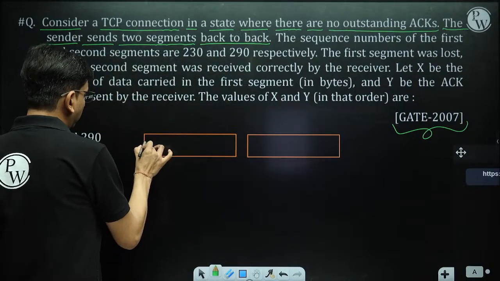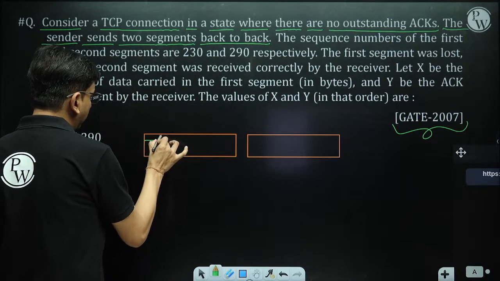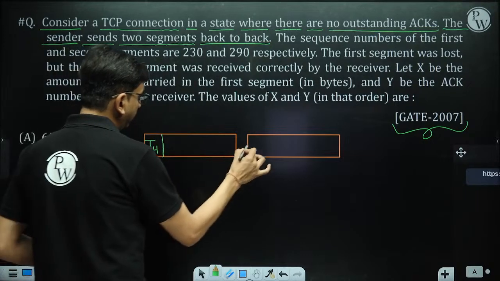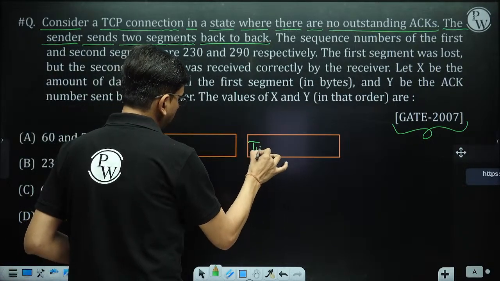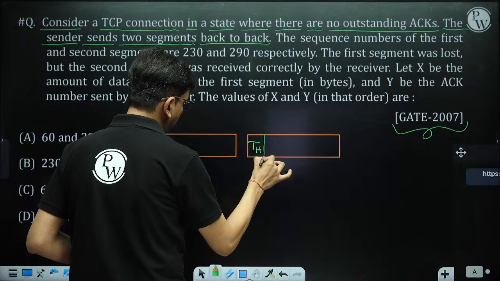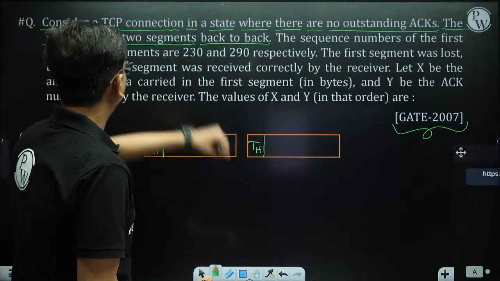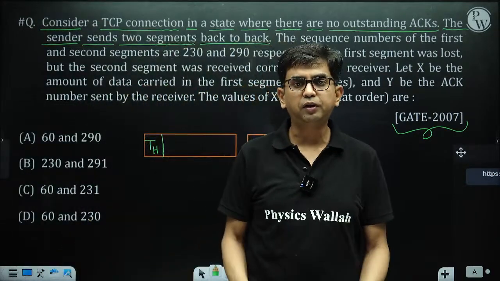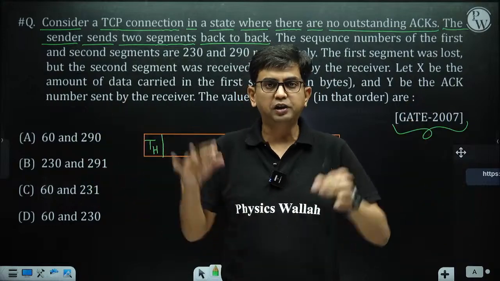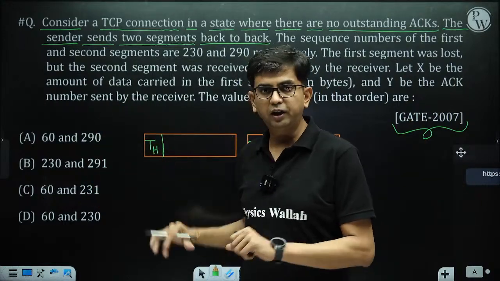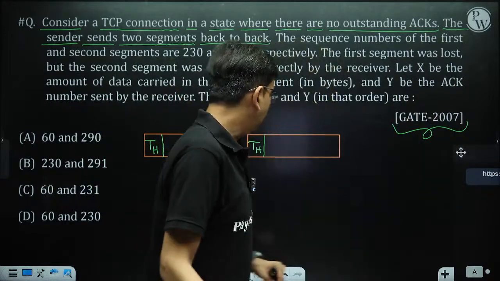Let's suppose each segment has a header part, and in this question it is a TCP connection, so the TCP protocol is used, with a TCP header in both segments. And there is a payload field.